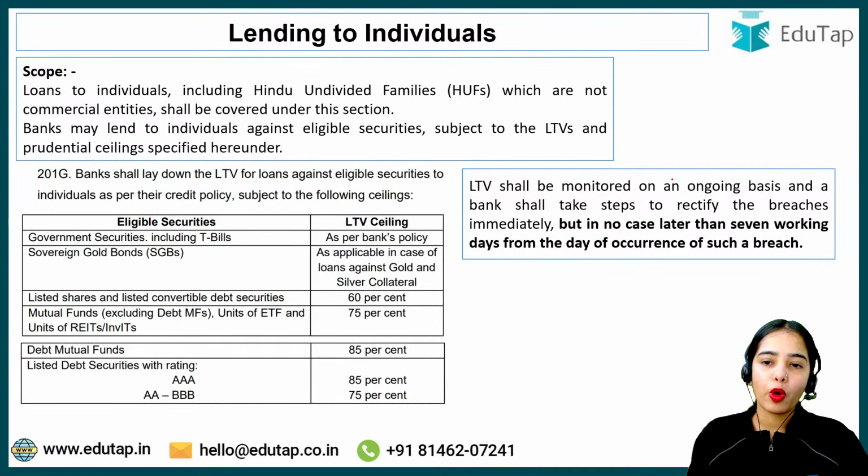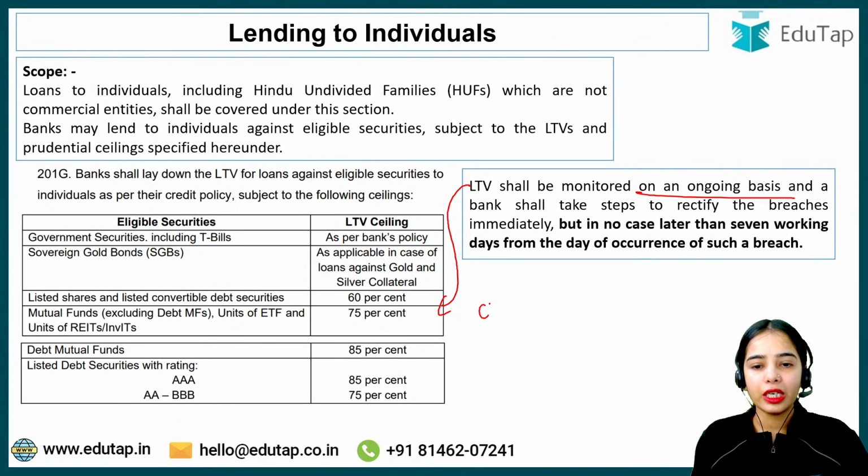So LTV shall be monitored on an ongoing basis, that the bank is maintaining this loan to value ratio and the collateral is sufficient against the loan. Okay, collateral is sufficient against the loan. So banks should take the necessary steps to rectify the breaches immediately if there are any breaches happening, if the bank has provided a loan that is higher than the share value and such.